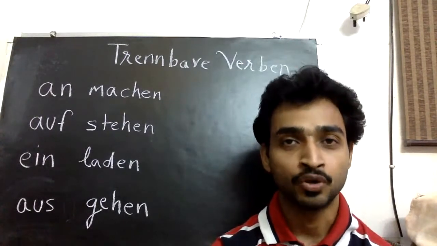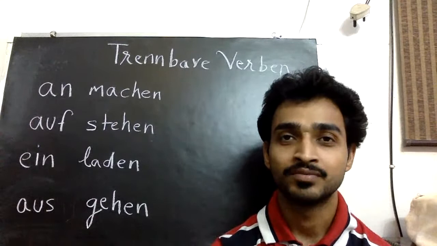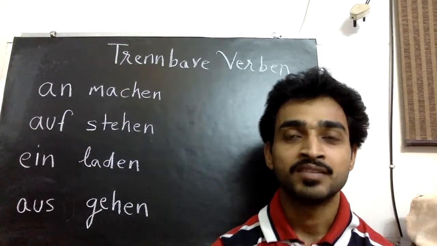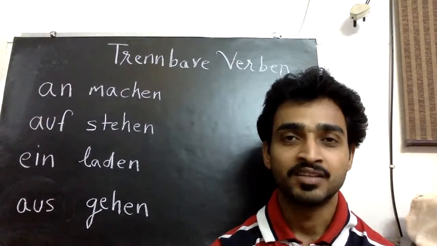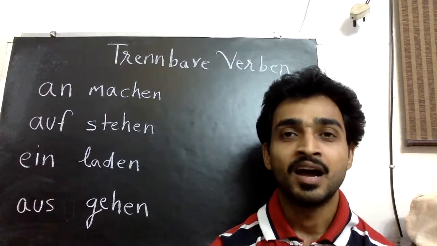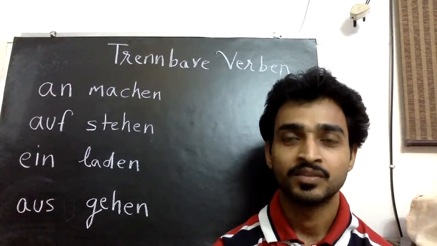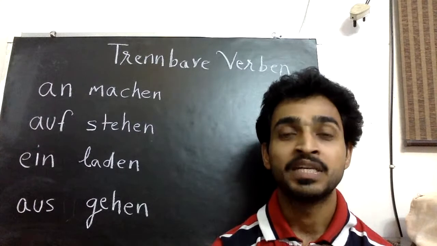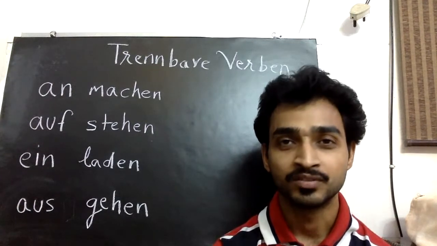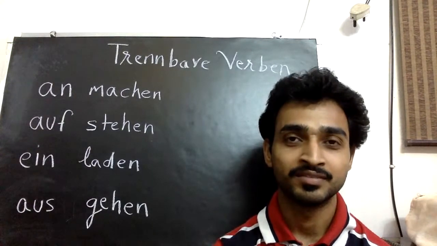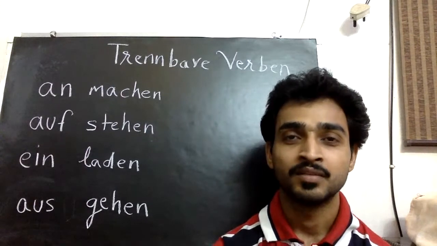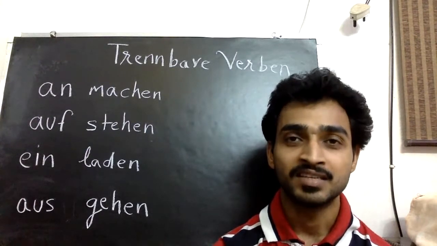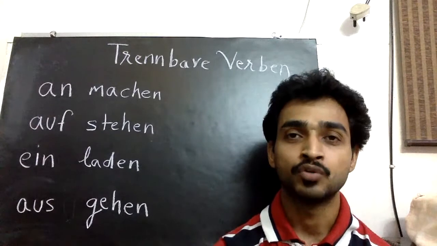Einschalten means switch on. Ausschalten means switch off. Es ist spät in der Nacht. Ich müsste das Licht ausschalten. Switch off. Bitte schalten Sie das Licht aus. It's a command, imperative. Please switch off the light.